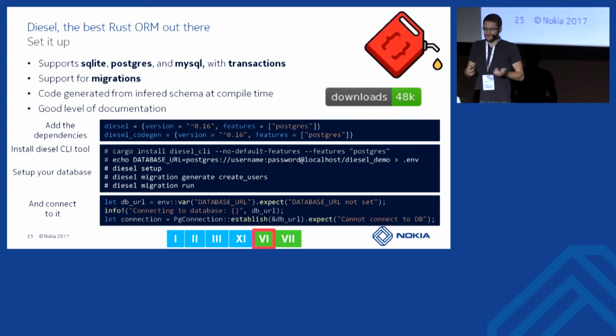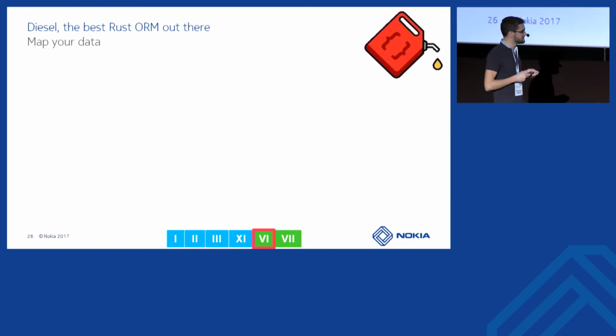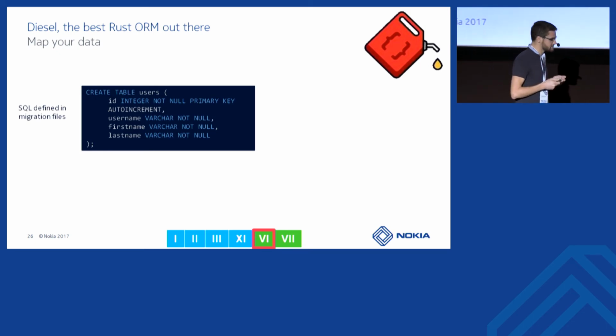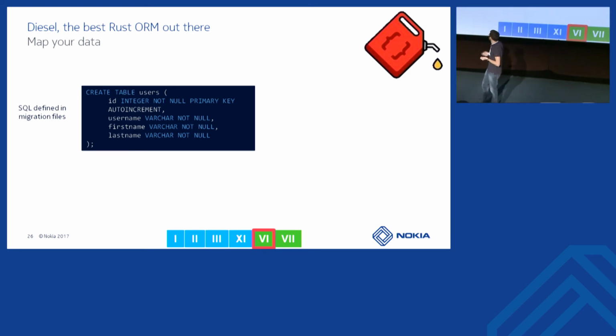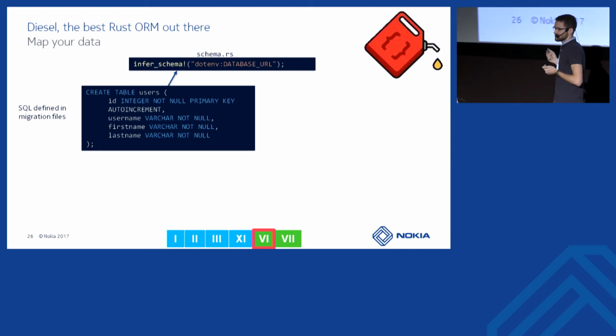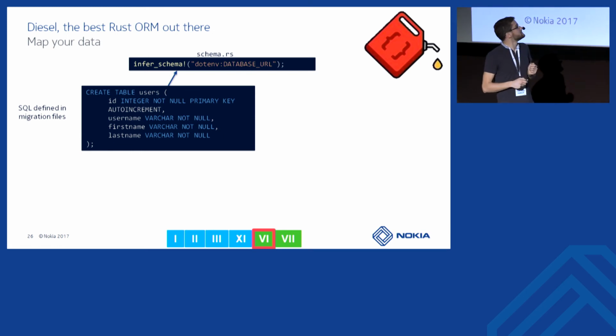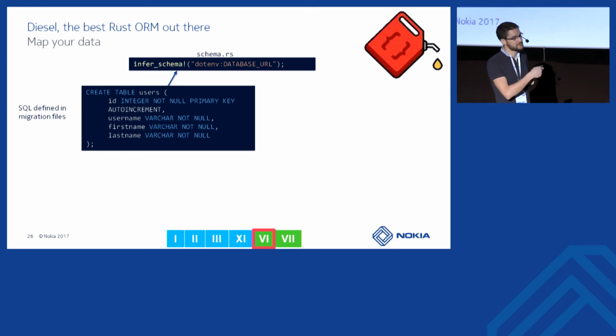Well, this is not really useful yet because we don't have any data to store in it, so let's create a small set of data. First, we create in the migration file a table with fields. This one will represent a user. We run the command diesel migration run. Then we create a schema.rs file, or we can call it with another name, and add this macro infer_schema and say where to find the URL. We can give the URL here, or we can give the environment variable to use to fetch the URL.